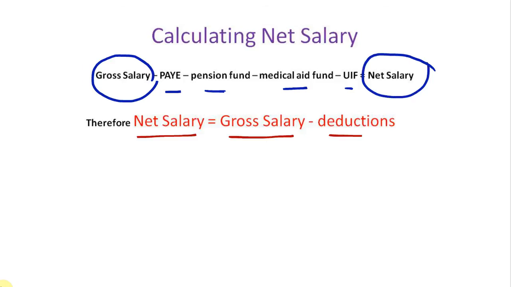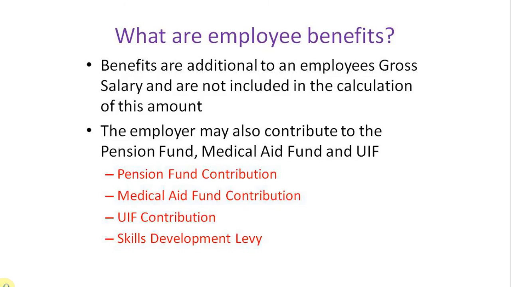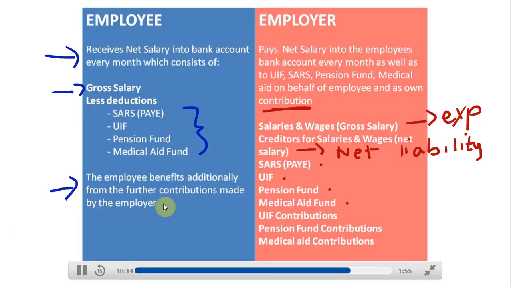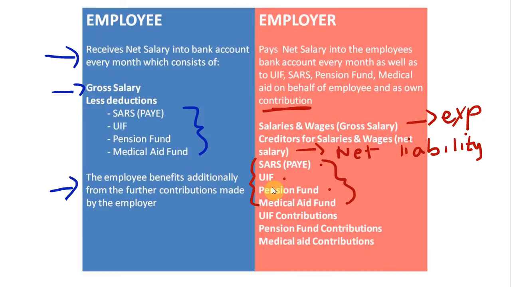So our net salary is gross salary less deductions: SARS, UIF, pension fund, and medical aid fund, which are the same deductions that we see in our employee section over here, and these are also liabilities to the business because they are going to pay those amounts from the gross salary into the UIF fund, the pension fund and the medical aid fund.